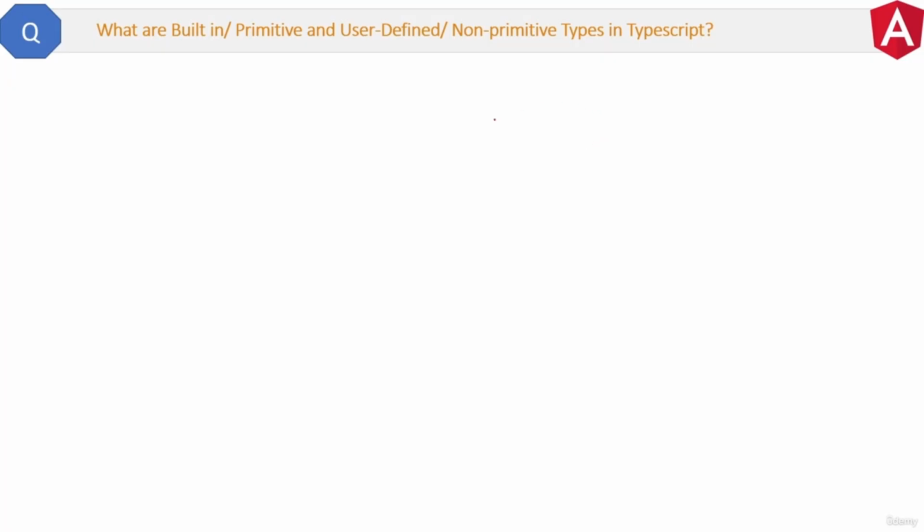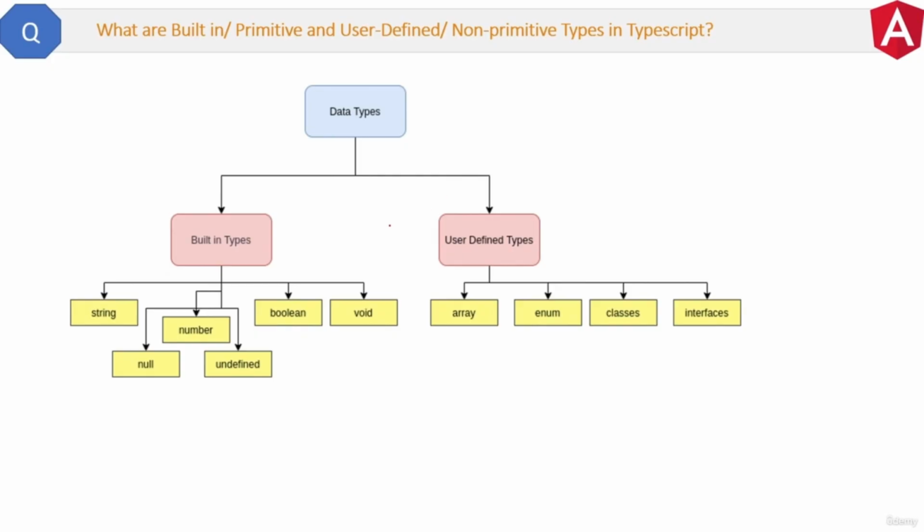Here is the question. What are built-in primitive and user-defined non-primitive types in TypeScript? So like every other language, we have types in TypeScript also. These types are divided into two categories. One is built-in, or we can say primitive or basic types, and the other is user-defined, or we can say non-primitive data types. Here you can see which data type comes in which category. As you can see, built-in types are used to store simple data such as string, number, boolean, etc.